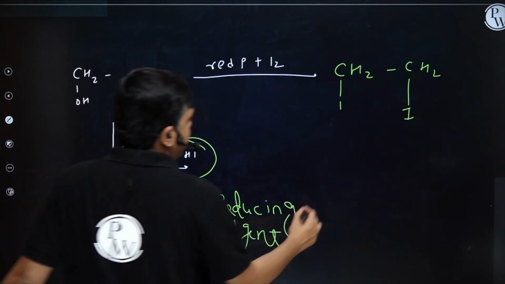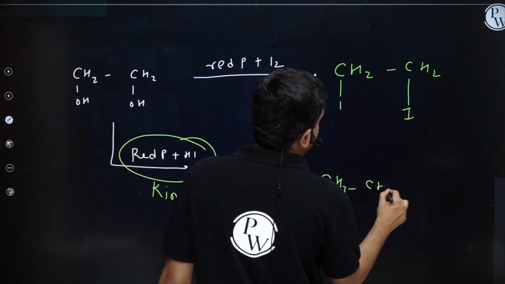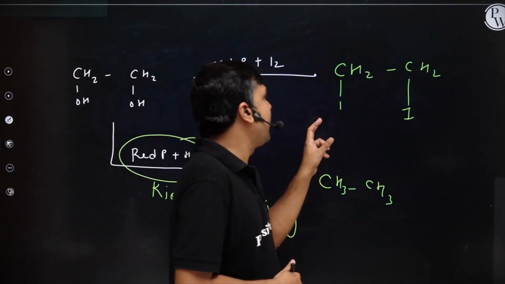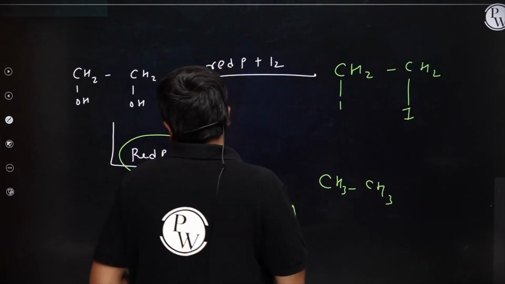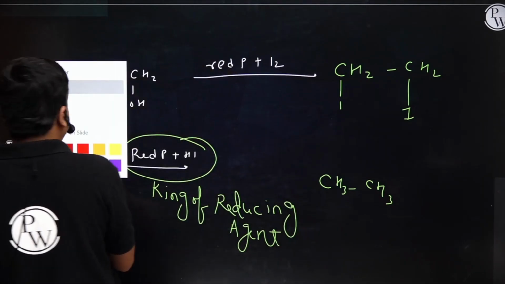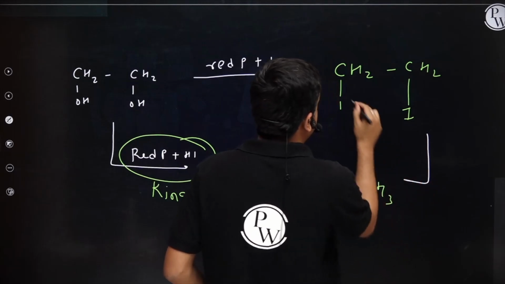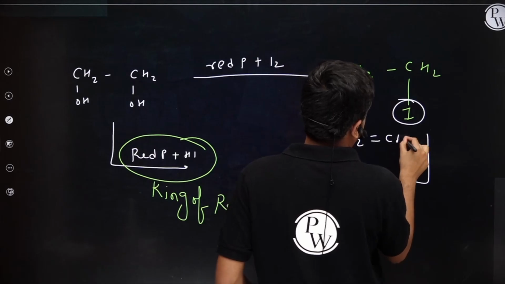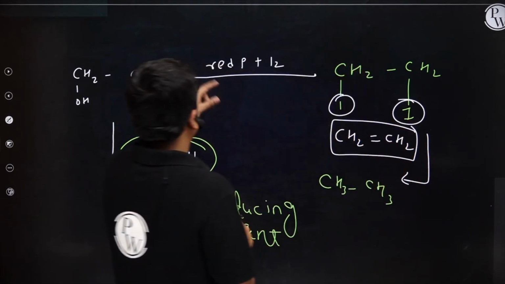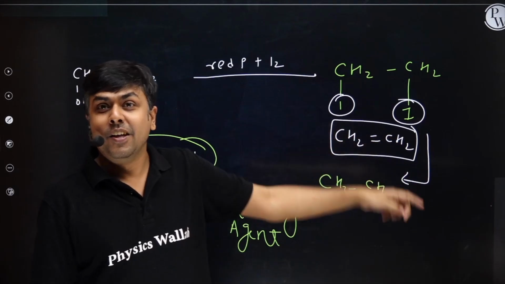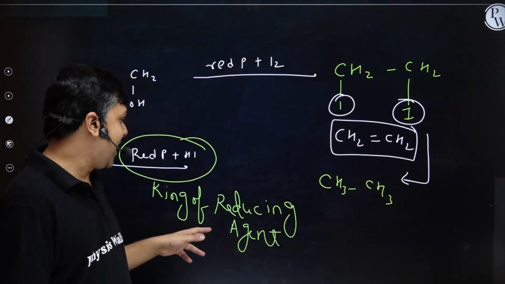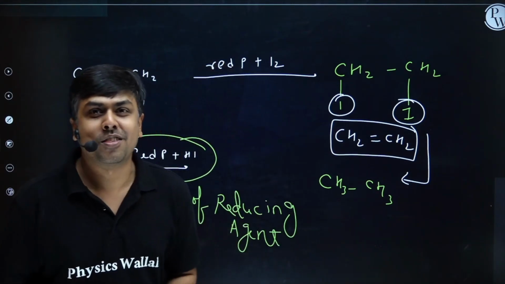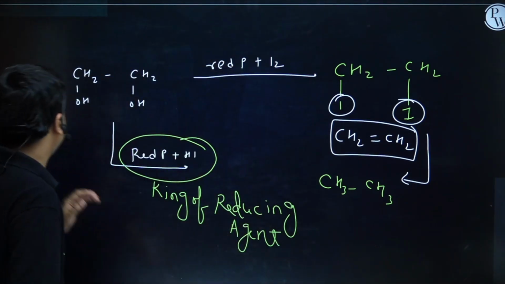So here I will have the formation of CH3. In this case I may have the formation of alkene also. So here I have kept the vicinal diiodide. Highly unstable, it will easily undergo dehalogenation, remove both the halogens, and I will have the formation of CH2. Right? So in the first case I am going to get alkene, whereas in the second case I am going to get alkane. I hope you are crystal clear with this concept. Shall we move ahead? Let's move ahead.